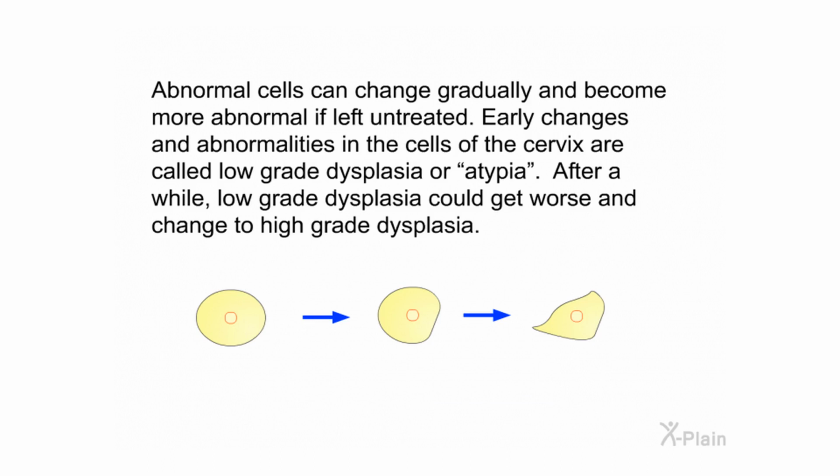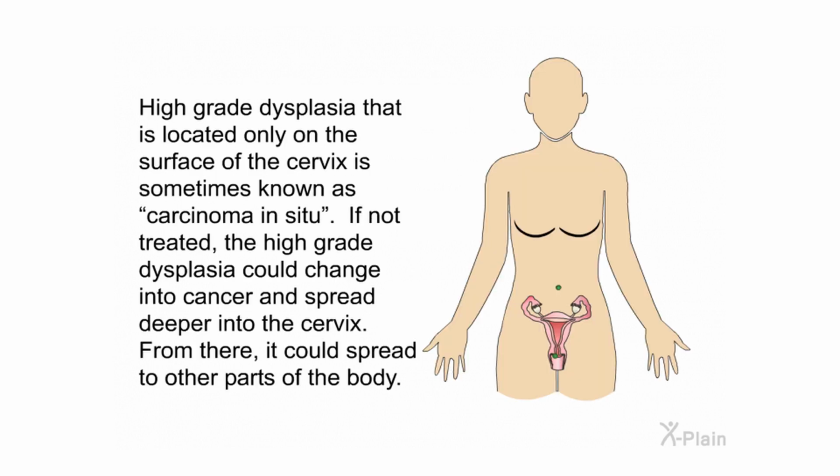Abnormal cells can change gradually and become more abnormal if left untreated. Early changes and abnormalities in the cells of the cervix are called low-grade dysplasia or atypia. After a while, low-grade dysplasia could get worse and change to high-grade dysplasia. High-grade dysplasia that is located on the surface of the cervix is sometimes known as carcinoma in situ. If not treated, the high-grade dysplasia could change into cancer and spread deeper into the cervix. From there, it could spread to other parts of the body.